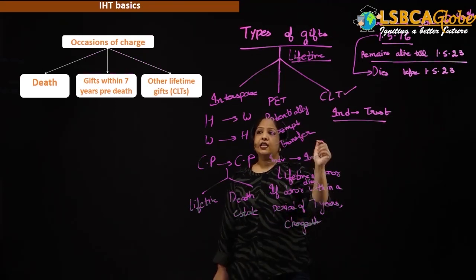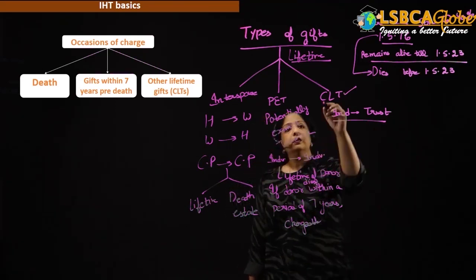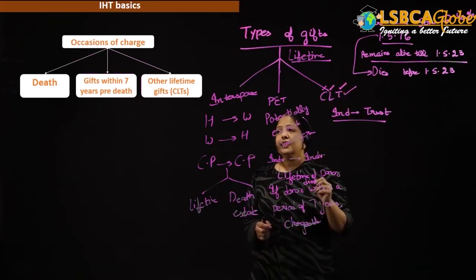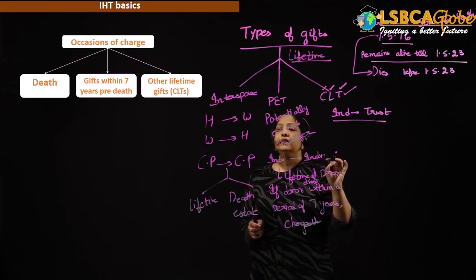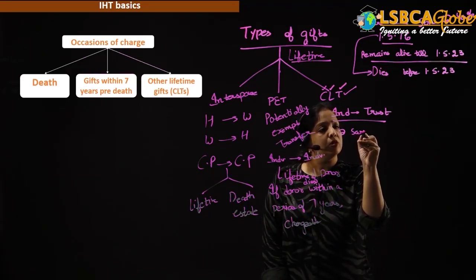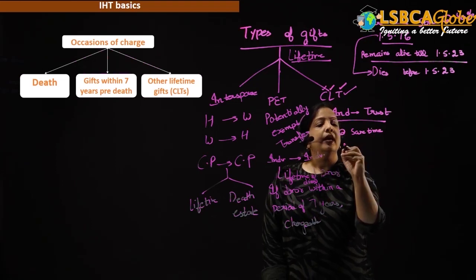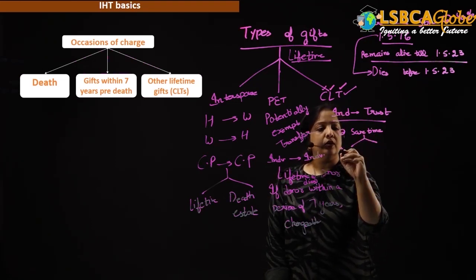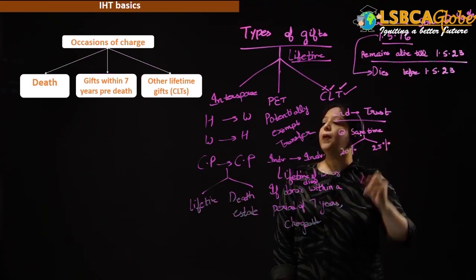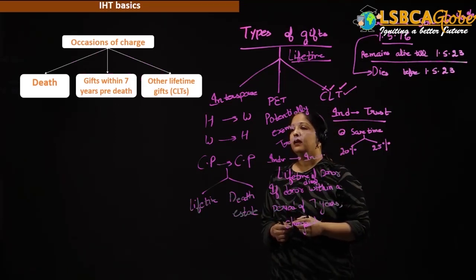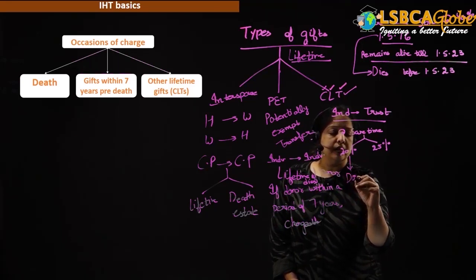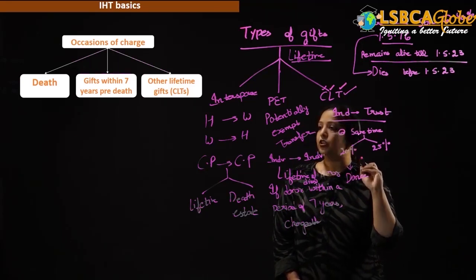Because it is a CLT, the name is chargeable. C for chargeable, lifetime transfer. In that case, class, it is going to be taxable at the same time when the gift is being given, and the rate is going to be 20% or 25% depending upon who is paying IHT. If donee is paying IHT, then 20.